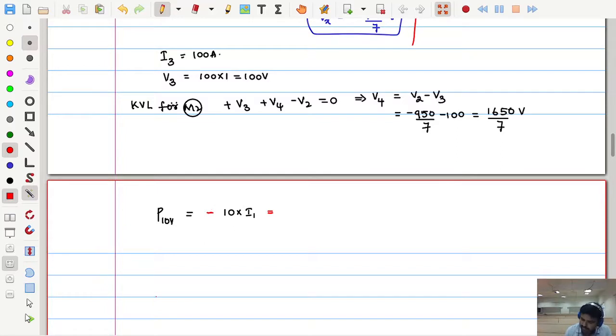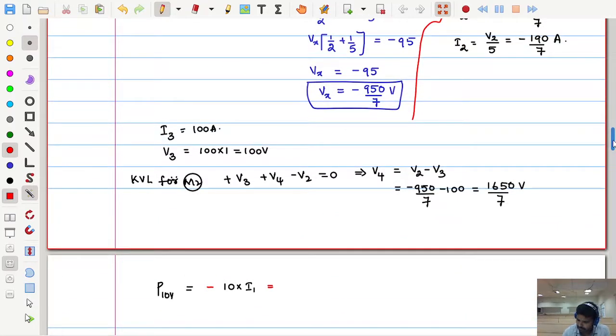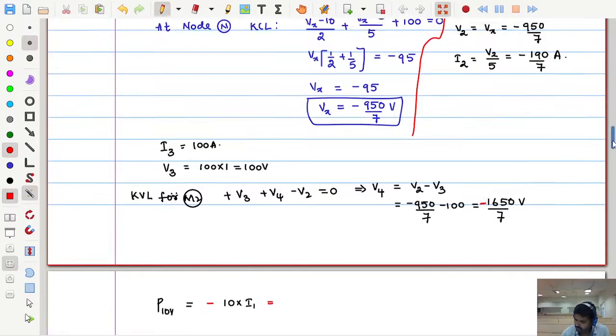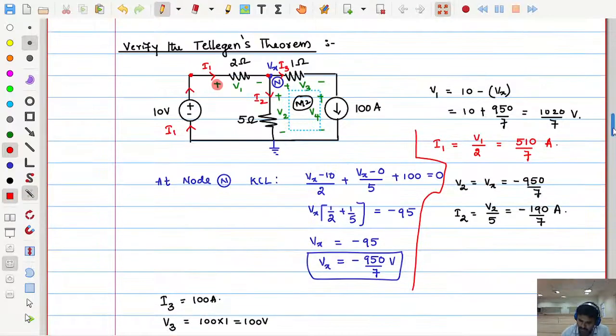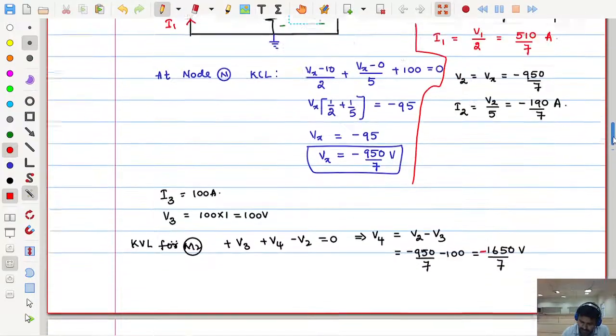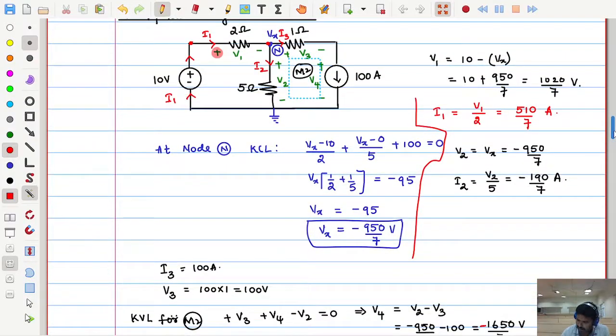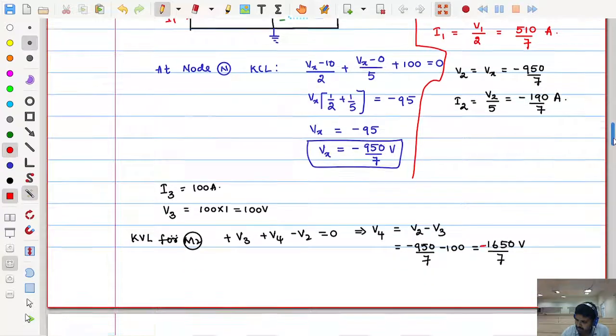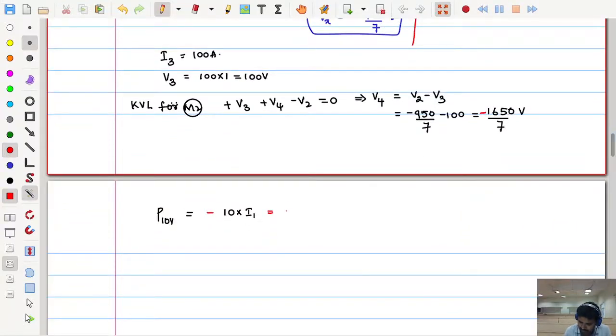Sir, it is minus. Okay, very good. So how much is the power of this 10 volts? 10 into I1, where I1 is 510 by 7. So minus 10 into 510 by 7 is minus 5100 by 7 watts.